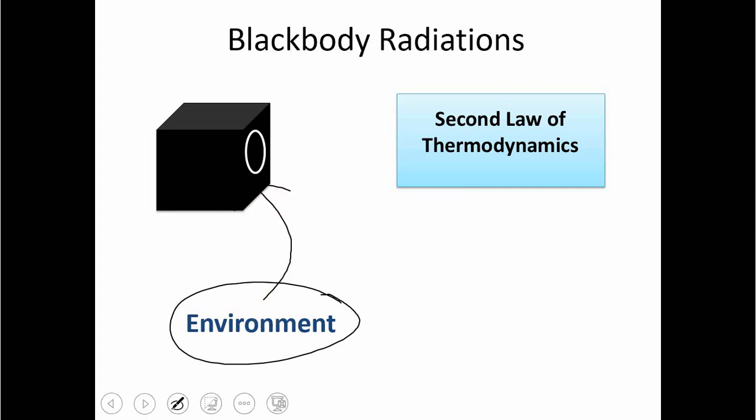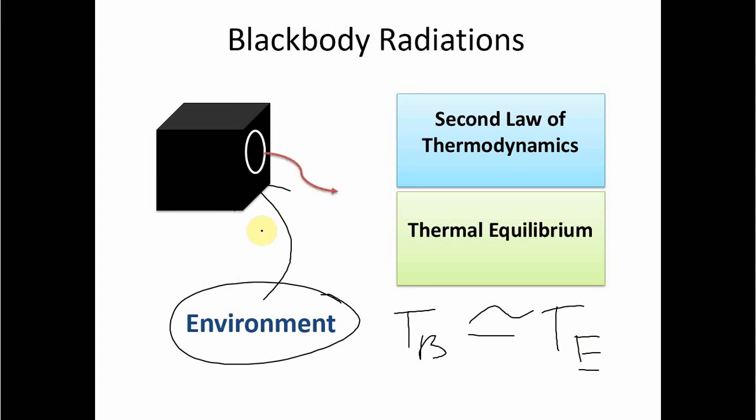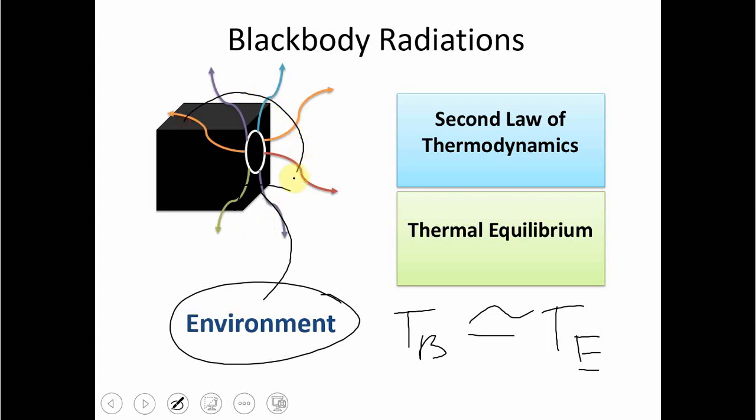So what happens at this moment is that it achieves thermal equilibrium, which means that if the temperature of the blackbody is Tb, it becomes almost equivalent to the temperature of its environment, which is Te. When this happens, this blackbody starts emitting radiations. Here you can see I have shown the visible colors, but these are not the only radiations which a blackbody emits. It is a whole spectrum of electromagnetic radiations. So these blackbody radiations are actually electromagnetic radiations.